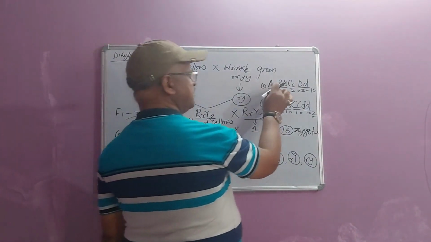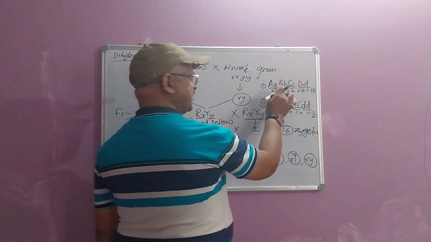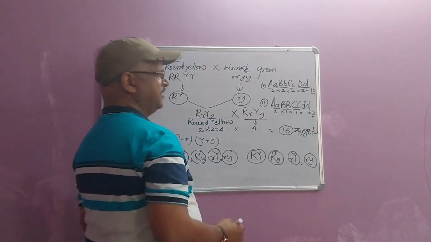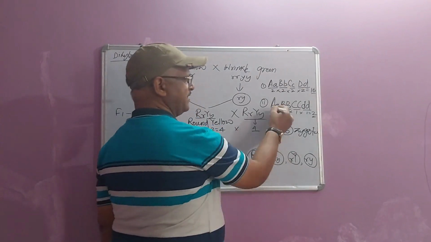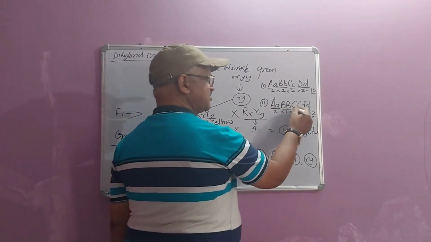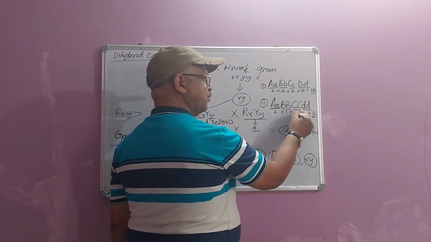Now in this case, all the four genes are heterozygous in nature. That is why we are taking 2 each for each one and the result is 16. But in this genotype, only this gene is heterozygous. The other 3 are homozygous.